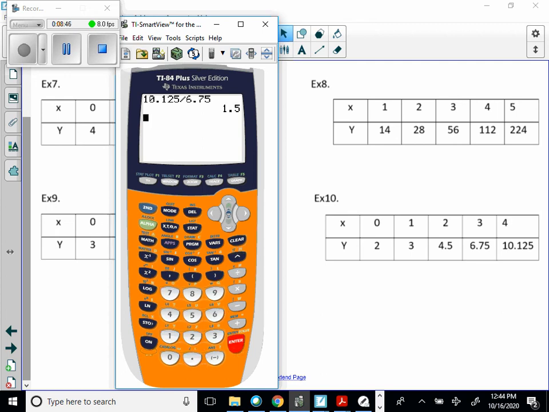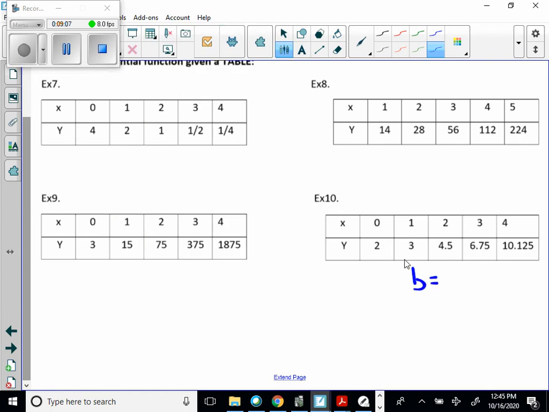Then we'll say 6.75 divided by 4.5. And then I can say 4.5 divided by 3. Then I can say 3 divided by 2. And 3 divided by 2 sort of tells us that our base here is going to equal 3 divided by 2, because that's equal to 1.5, correct?